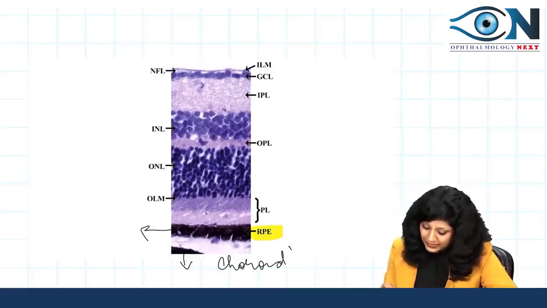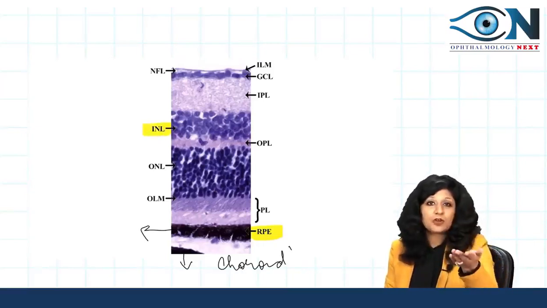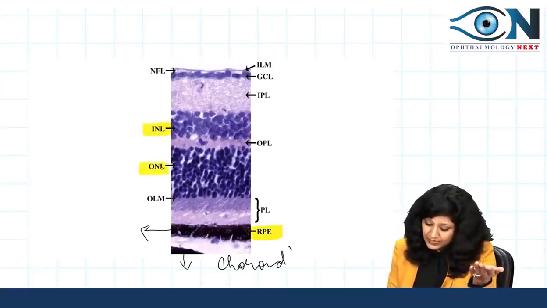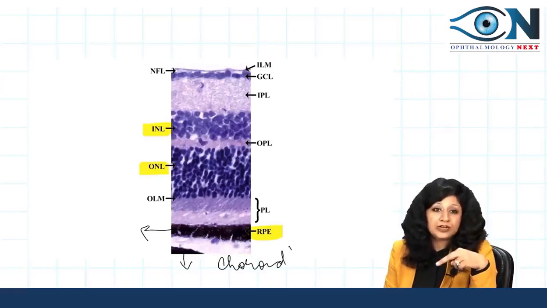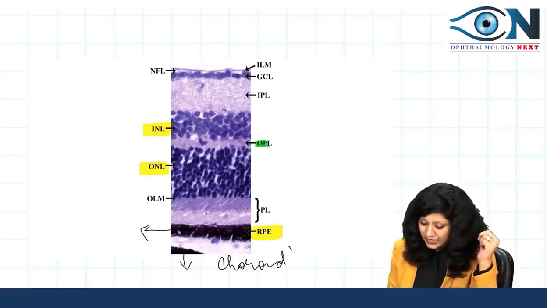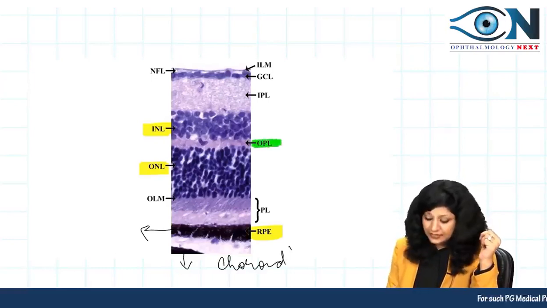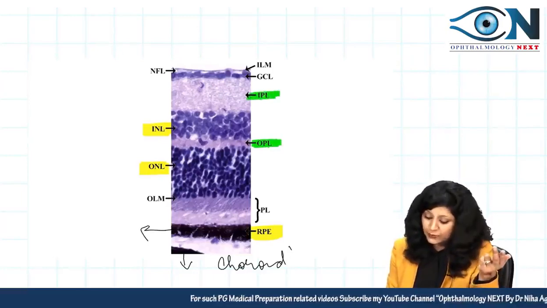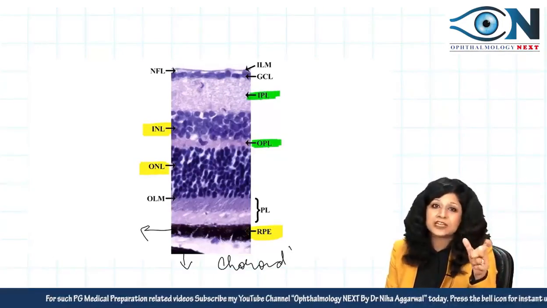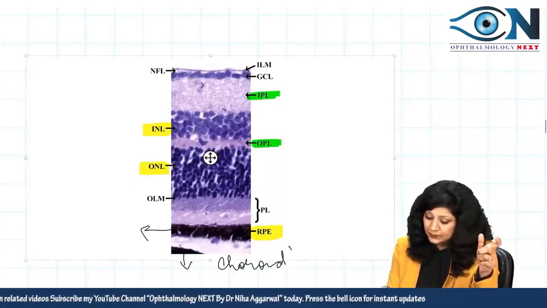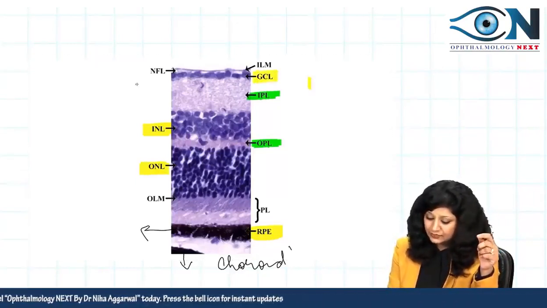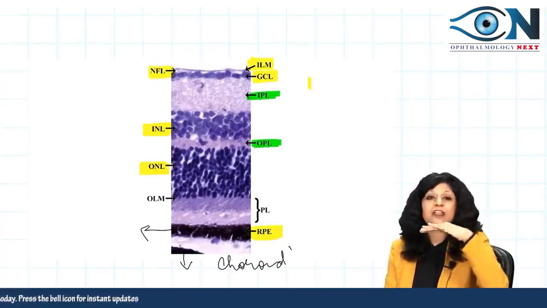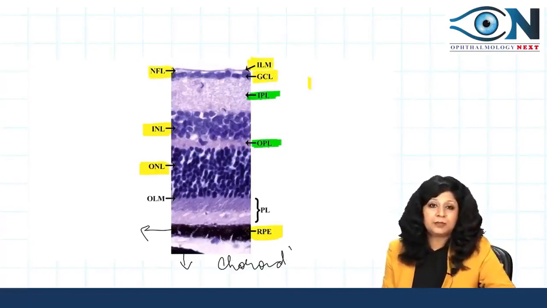Okay. Now again you are having the two nuclear layers. So this will be the inner, which is away from the RPE, and towards the RPE is your outer nuclear layer, and in between the two you will have the plexiform layer. Okay. Then inner to the inner nuclear layer, you have inner plexiform layer, which is again showing you the synaptic spaces. Then next will be your ganglionic cell layer, then your nerve fiber layer, and again one very thin membrane, that is your internal limiting membrane.